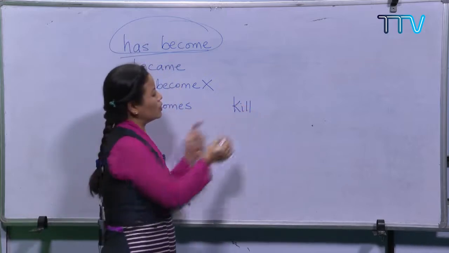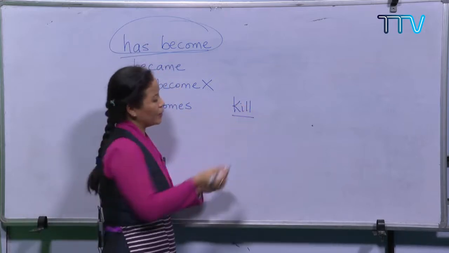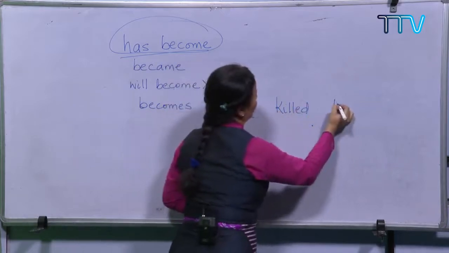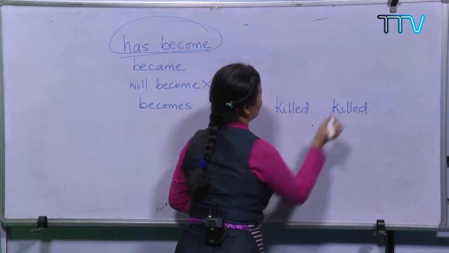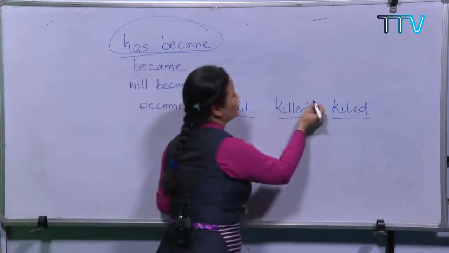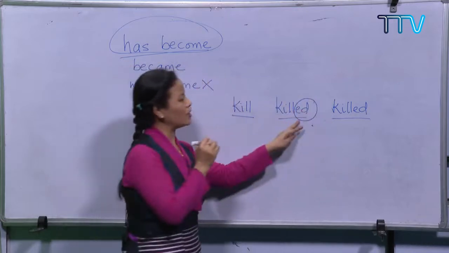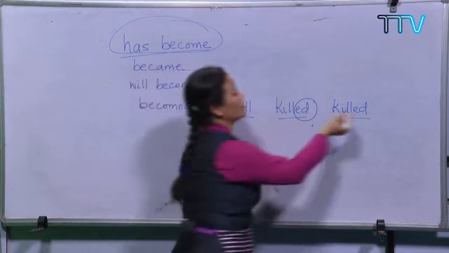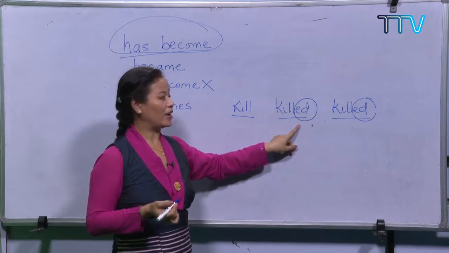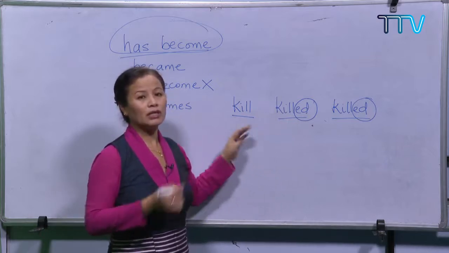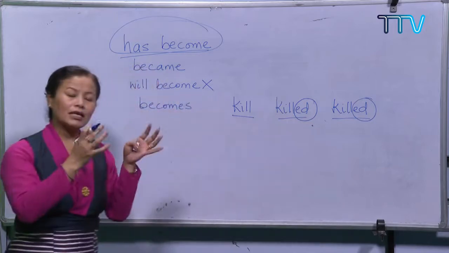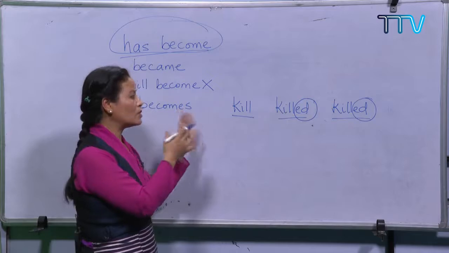You must be knowing the base form of the verb is kill, the past tense becomes killed, and the past participle is again killed, right? So what you need to remember is, since the past simple and the past participle end with ed, these are regular verbs because we have a definite, specific pattern. So while you look at the tense, I want you to focus on the verb forms as well.